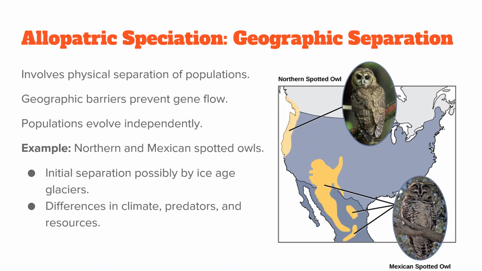In allopatric speciation, physical barriers such as rivers, mountains, or glaciers split populations, preventing gene flow. Once isolated, populations adapt to their unique environments and diverge. For example, the northern and Mexican spotted owls became distinct due to geographic and environmental differences following glaciation.